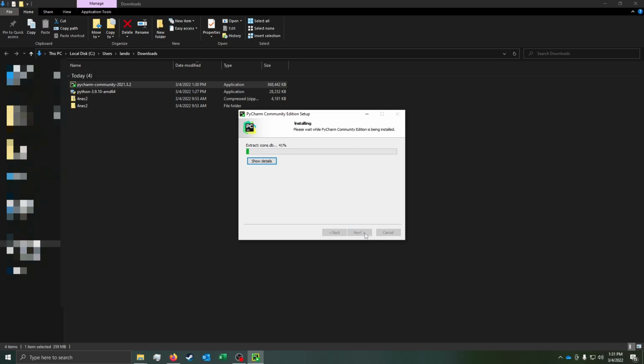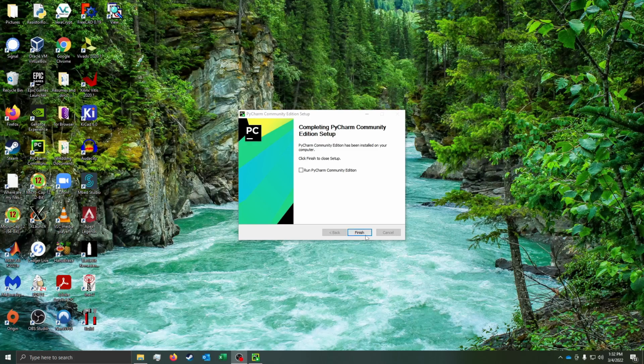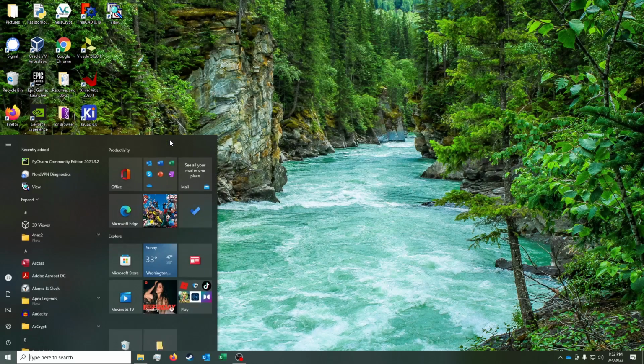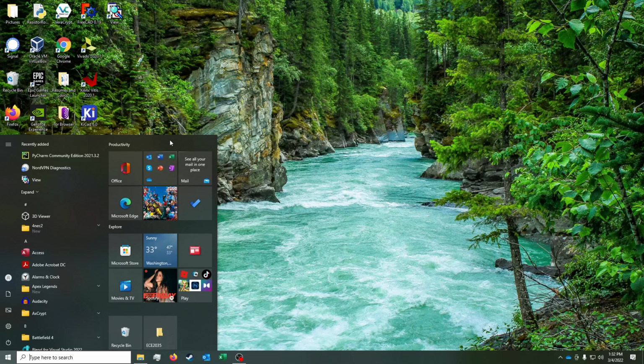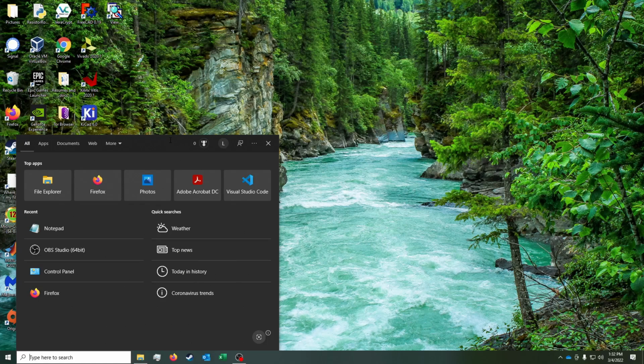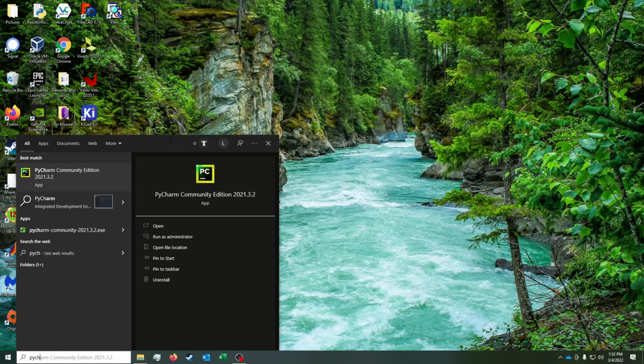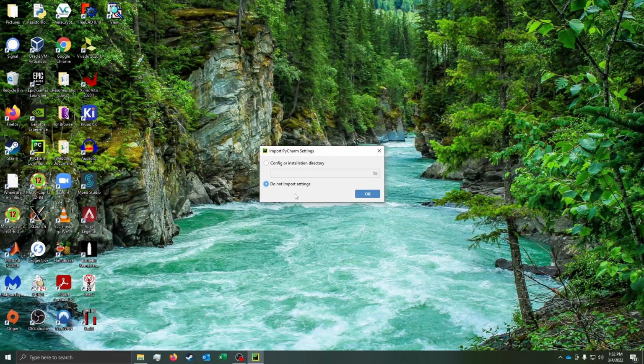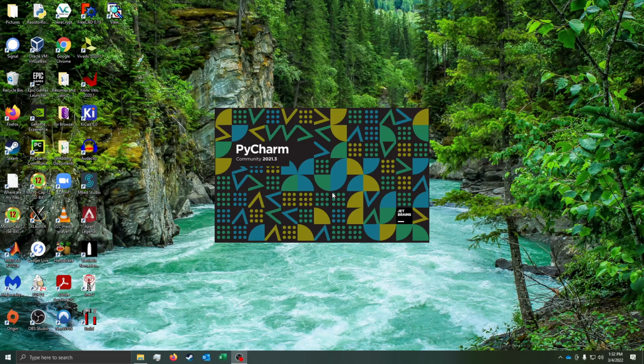We're going to install it, and now we wait for it to install. Okay, it's done installing, so we're going to hit finish. Now, there's my icon right there, PyCharm Community Edition. What I prefer to do is I prefer to access things through the Windows terminal, so I'm going to type PyCharm, okay, and then I double click here, or just click it once, and I don't want to import my settings.